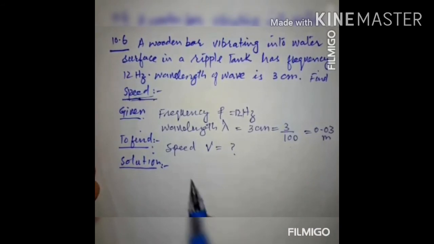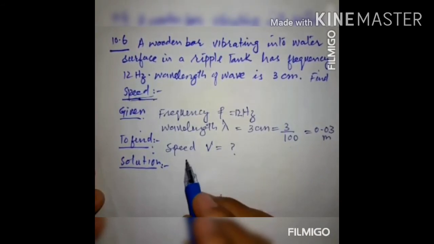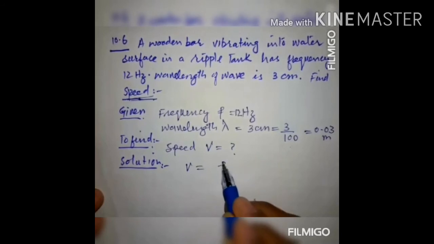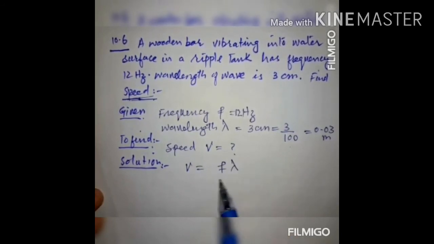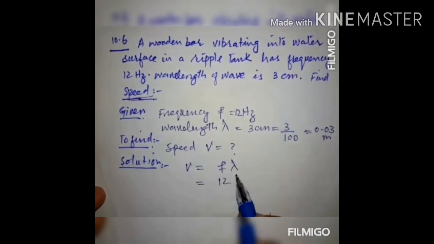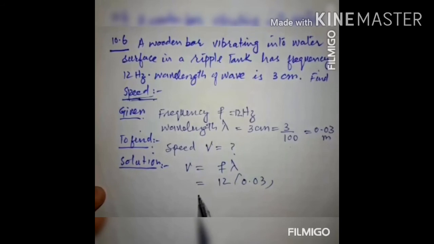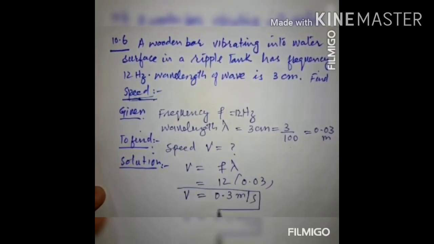According to the wave equation, V is equal to F lambda. By putting values, frequency is 12 and wavelength is 0.03. Multiplying both we will get speed V is equal to 0.3 meter per second. This is the required result.